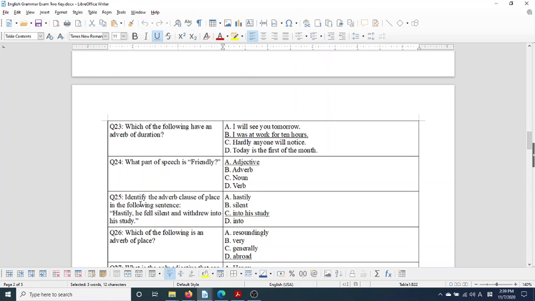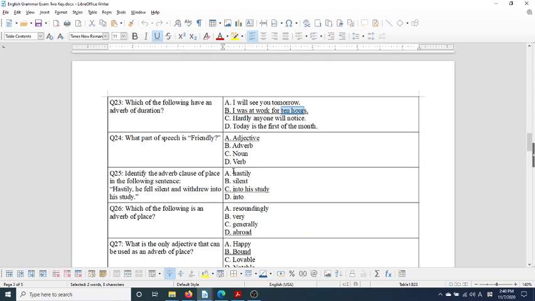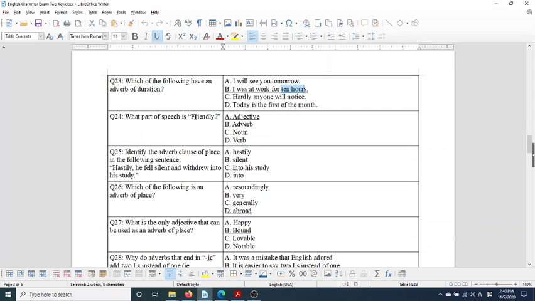Which of the following have an adverb of duration, how long something is? I was at work for 10 hours. What part of speech is friendly? So this is the one I said tricks people up. The ly makes it look like a regular adverb, but, the friendly boat salesman. It's an adjective. It describes a noun.